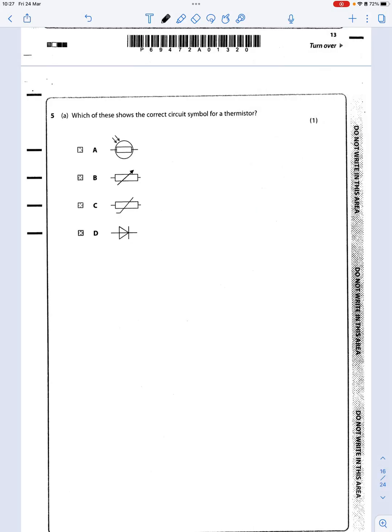This is question 5, the physics combined higher paper. Part A is recognising the symbols. The thermistor is that one. First one was your light dependent resistor, an LDR. Second one's your variable resistor. And the last one's a diode.